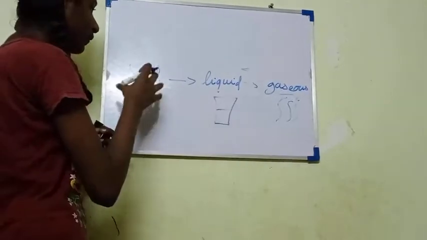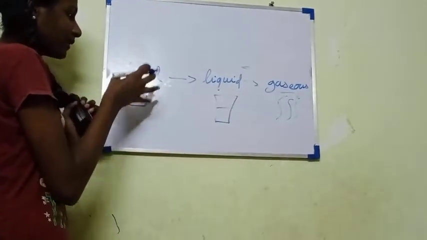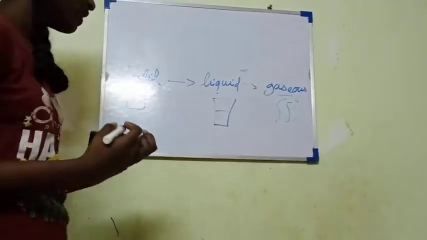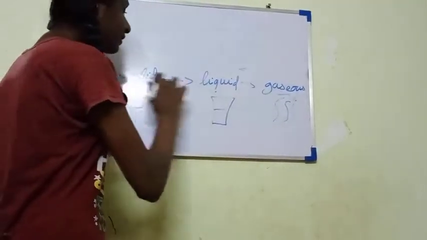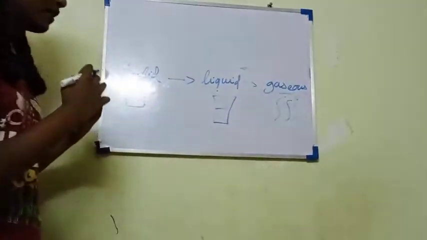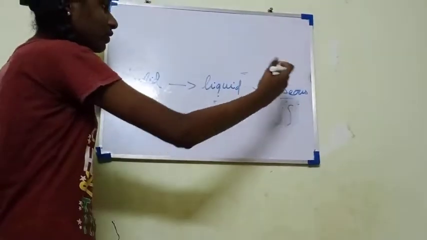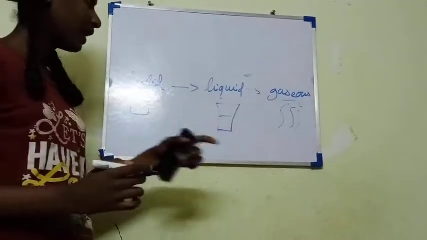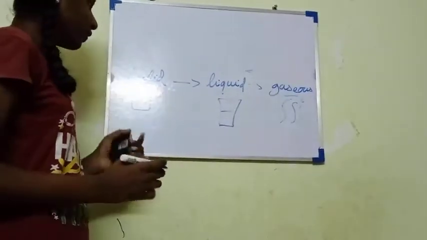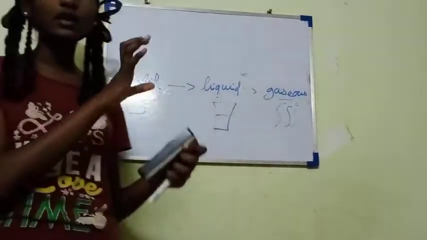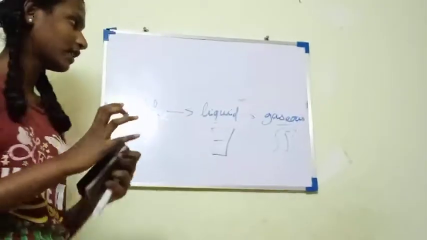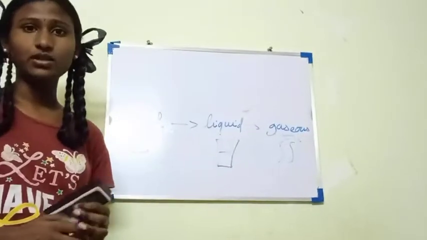When we cool the water, we get an ice cube, a solid form. So solid to liquid, or solid to gaseous, can happen, and it can also turn in reverse. So this is the change of state.